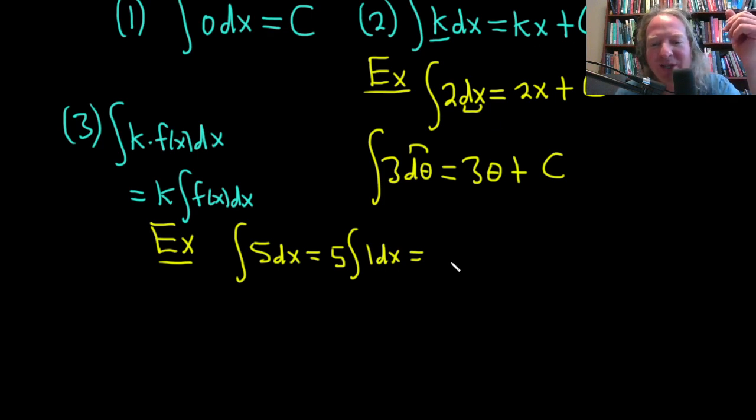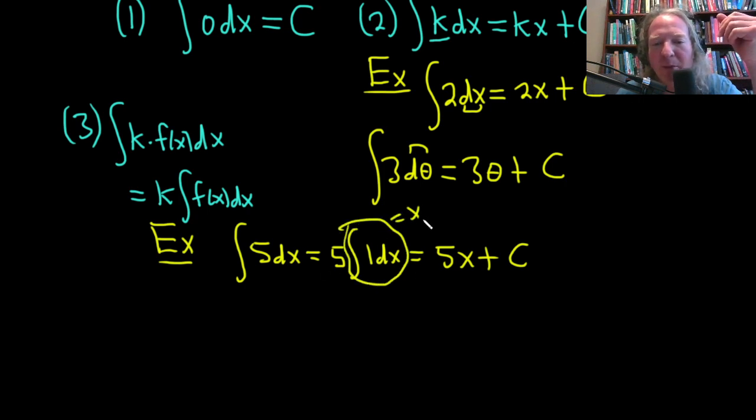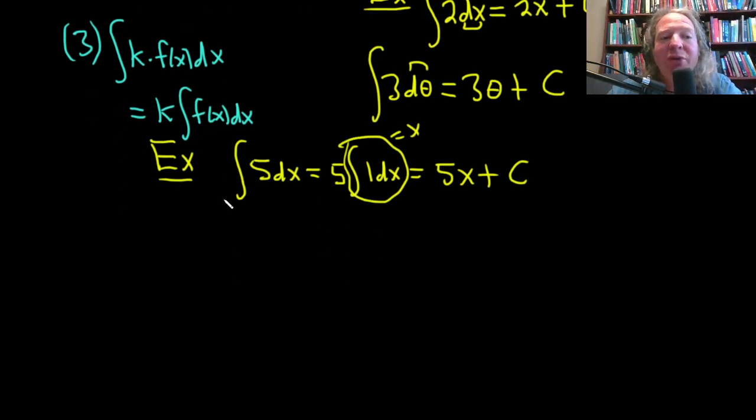So you just put an x next to it. So you just get 5x plus c. So a pretty useless move here, right? So you integrate this, and you get x, and then you just multiply by 5 and you get your answer. So not very useful in this particular case, kind of a pointless example. But the point is you can pull numbers out, which can be useful sometimes, just not in this particular case here.